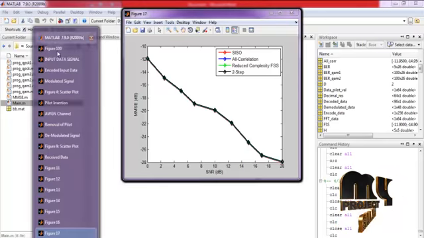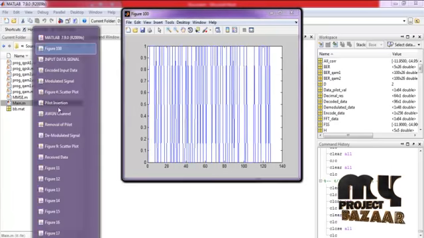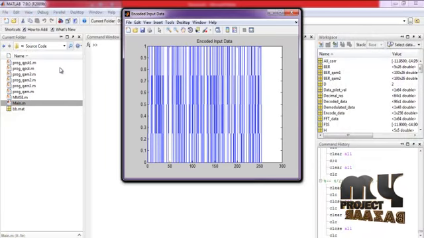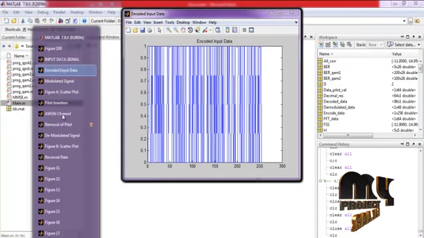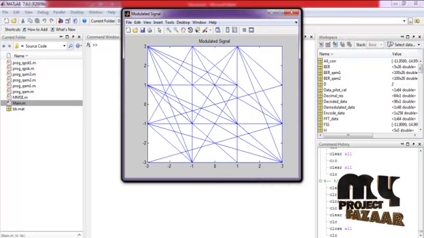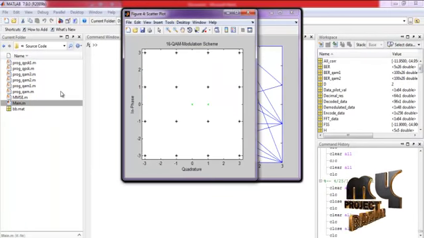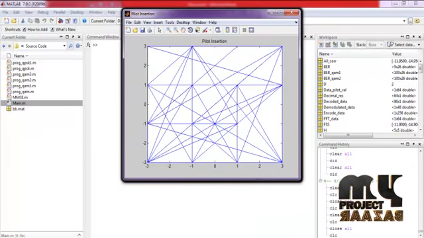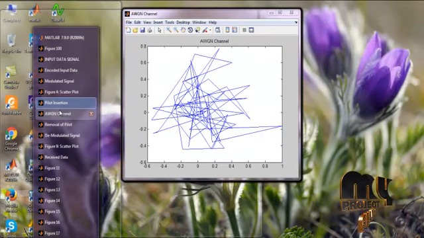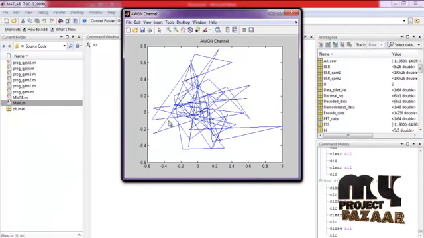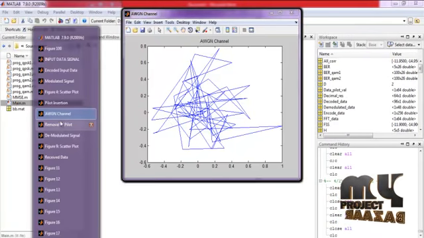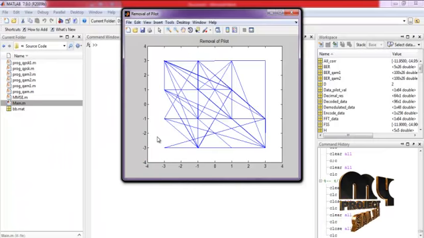Here this is the input data signal displayed in graphical representation. This is the encoded input data using a convolutional encoder. This is the modulated signal using QAM modulation. This is the constellation diagram for our 16 QAM modulation scheme. This is the pilot insertion. After performing modulation, we have to insert the pilot sequence, and this is the AWGN channel, that is the noise channel, and this is the removal of pilot.